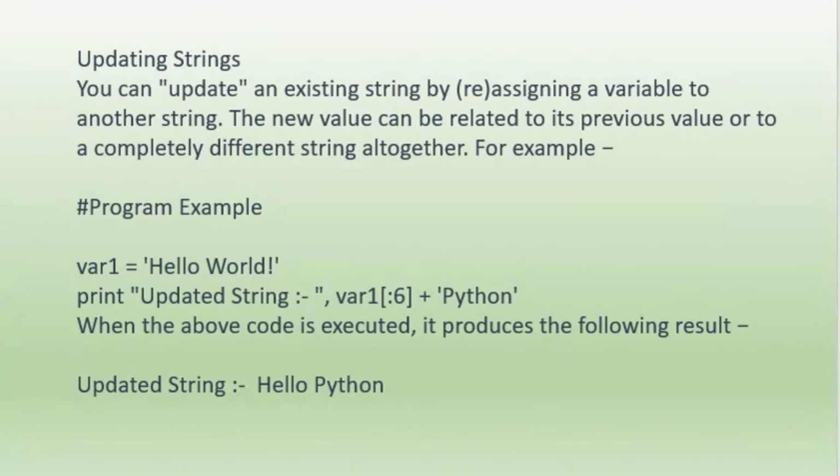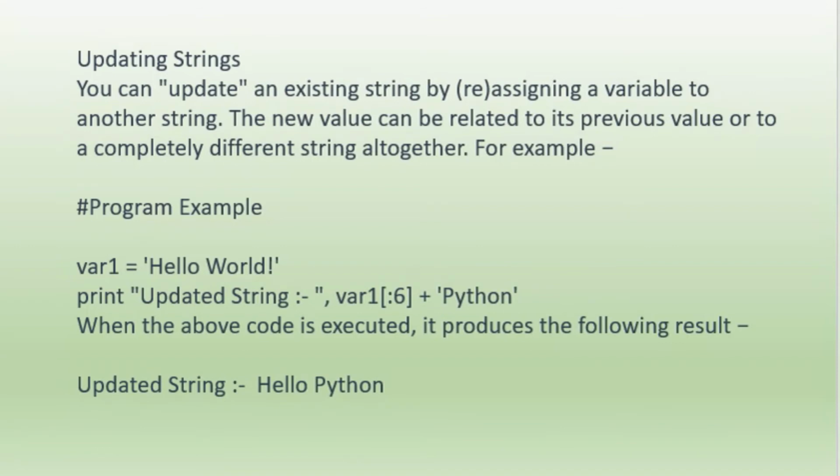Here it is showing one example, hello world, which is the original string. And in the updated string, var1[:6], that means starting from the beginning till the sixth character, that means 0 to 5. When the above code is executed, hello will be kept and then Python will be added to it.